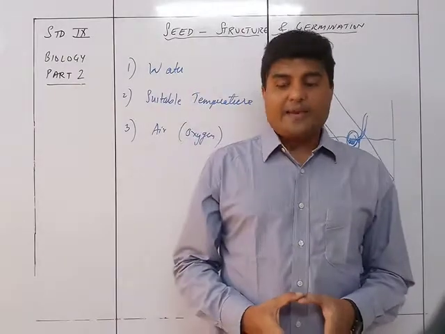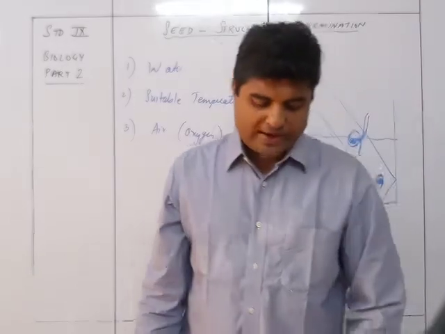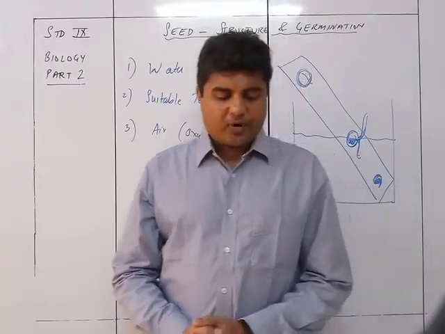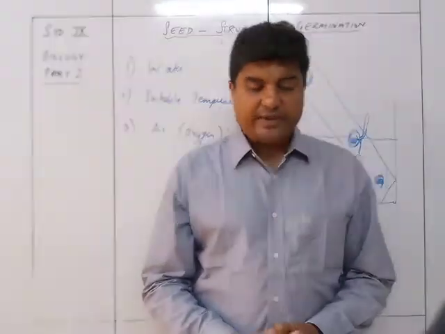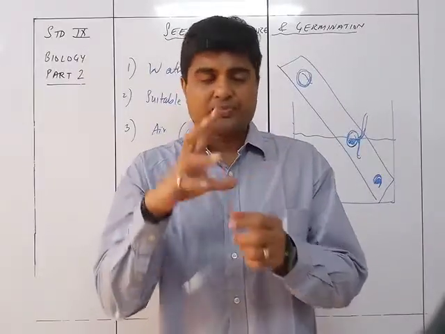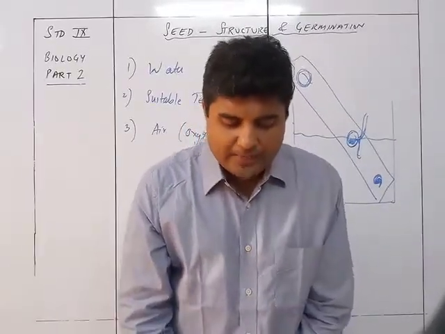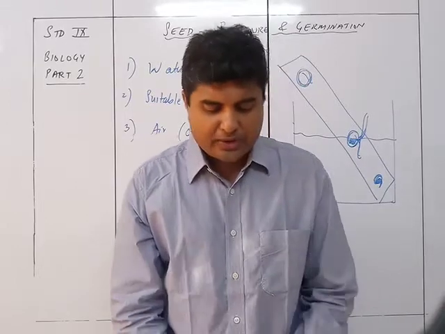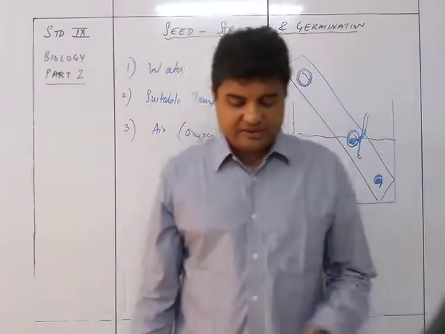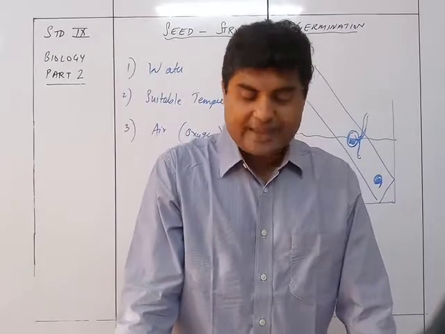Now what we see is the types of germination. There are 2 kinds, hypogeal and epigeal. Both the epicotyl and the hypocotyl of the seed never elongate together during germination. It will never happen that both germinate at the same time. It will be either of them germinating much more. So it is either the epicotyl or the hypocotyl that elongates. If the epicotyl elongates, the cotyledons remain underground, or on the ground if the seed is just on the ground, and the germination is called hypogeal, like in pea and gram.